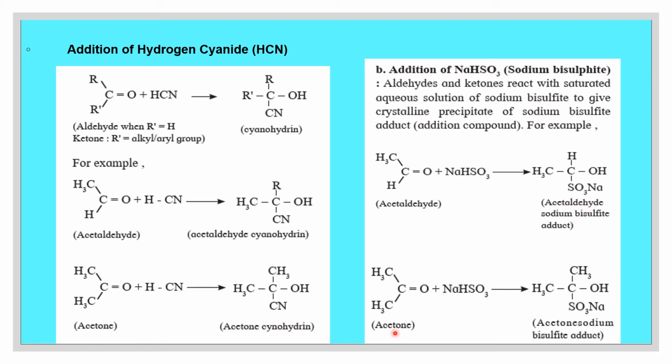Second example, acetone, CH3COCH3. When it is treated with NaHSO3, SO3Na gets attached to carbon atom, the double bond becomes single bond and the hydrogen atom gets attached to oxygen atom. So the name of the product is acetone sodium bisulfite.